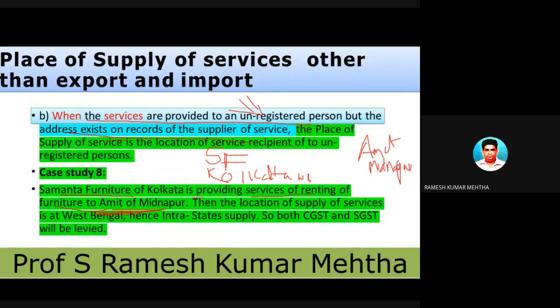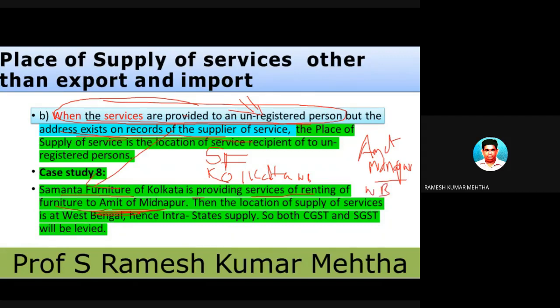Now Amit is an individual, and this individual is not registered, but the address of Amit is available on the records of Samant Furniture. And to my knowledge, Midnapur is in West Bengal.